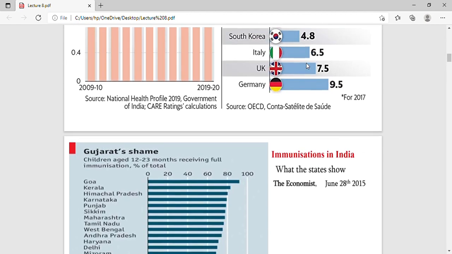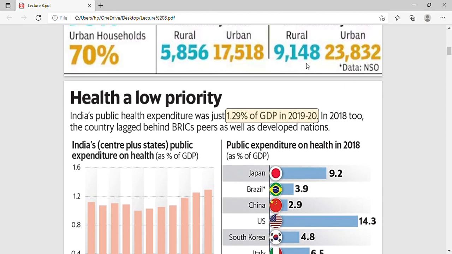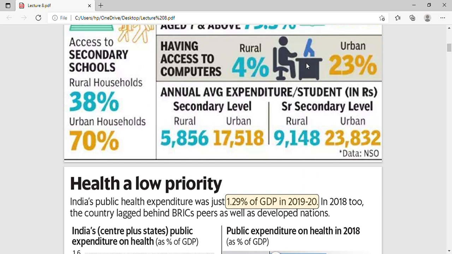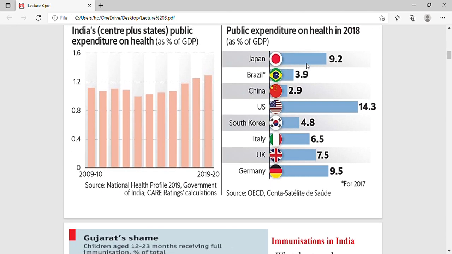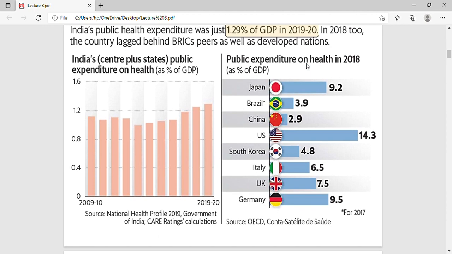Why is that? The percentage share of education as well as medical is going down because the government makes policies so that it can show its muscle power to countries like China.